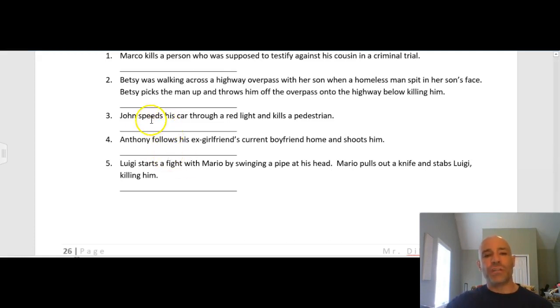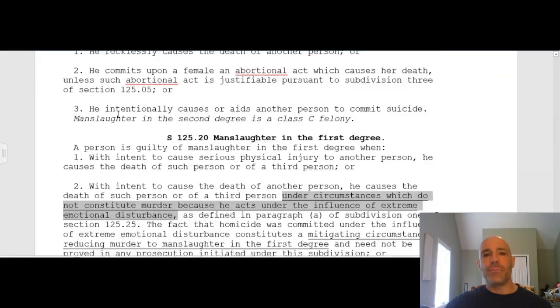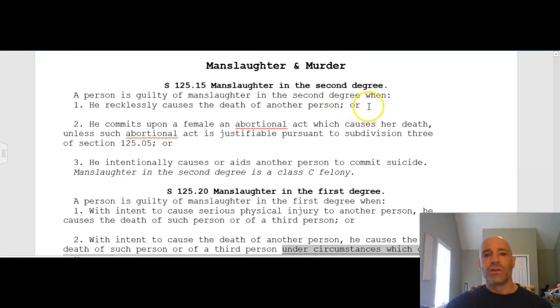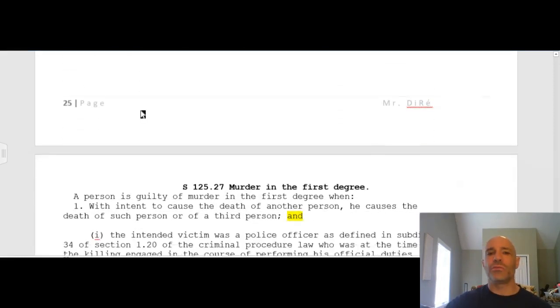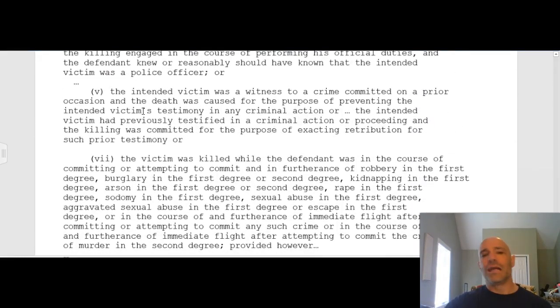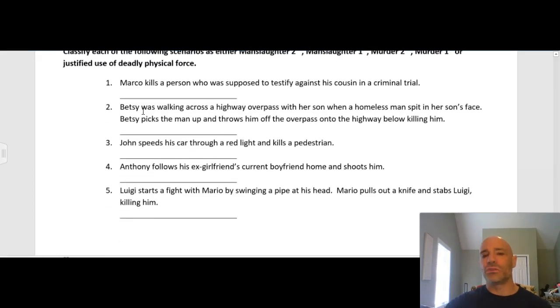All right, 3, John speeds his car through a red light and kills a pedestrian. So this is going to be manslaughter in the second degree, recklessly causing the death of another person. It also could be vehicular manslaughter, which is a class D felony, depending on the degree in New York. But I honestly don't want to get into the ins and outs of vehicular manslaughter because there's a lot that goes into it, like the weight of the vehicle. If the person was under the influence, there's a lot that goes on there.